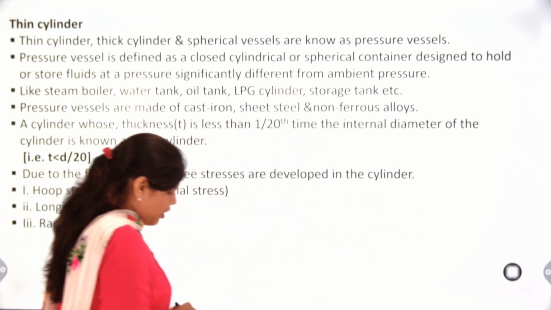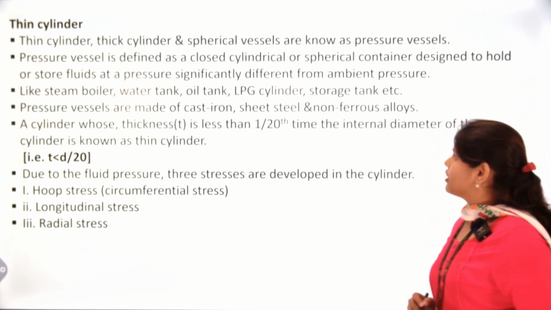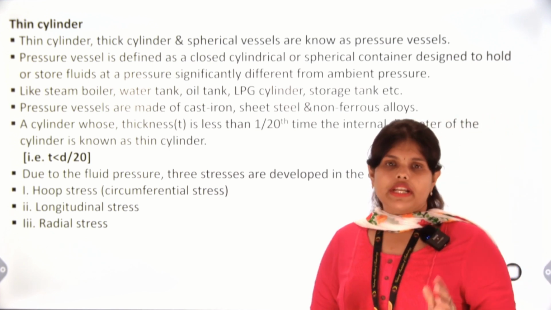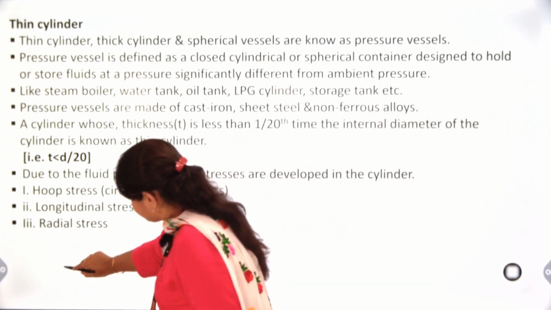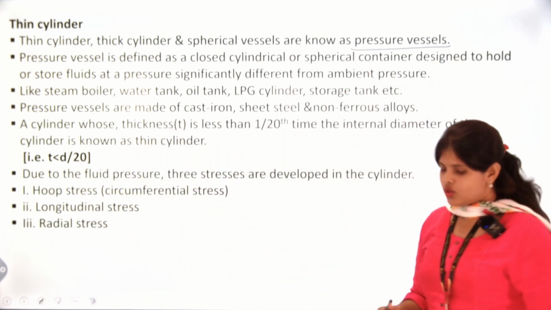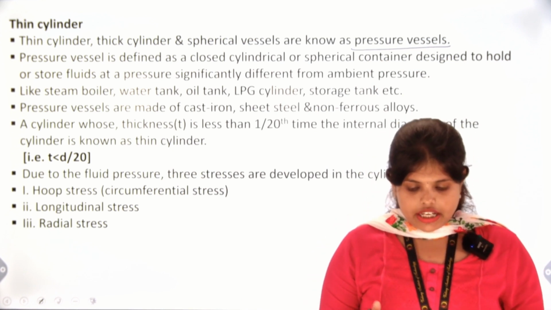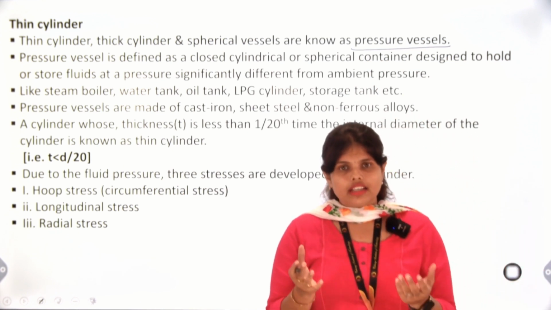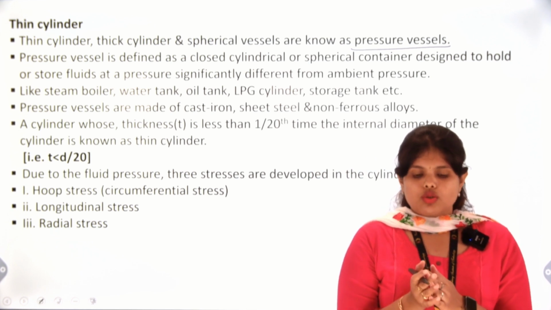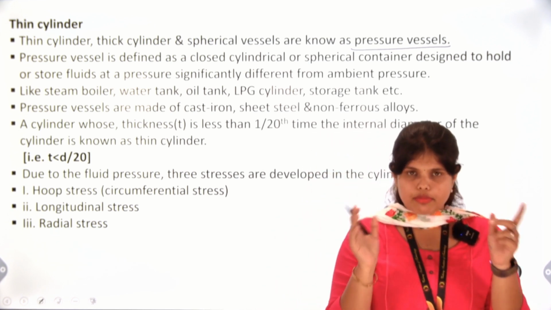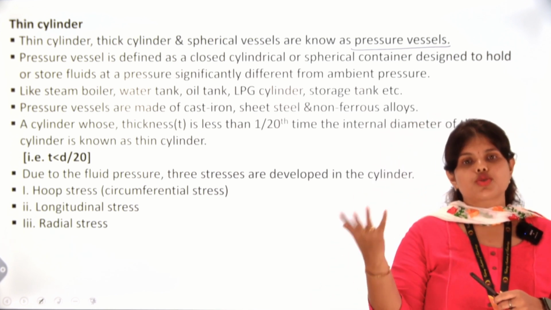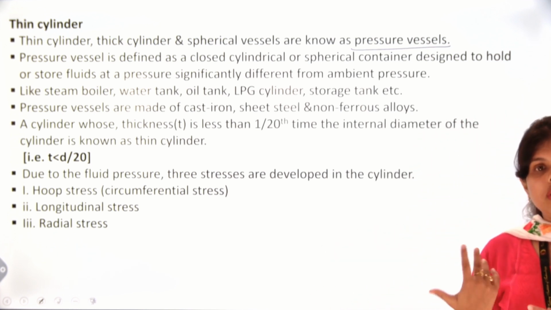Thin cylinders, thick cylinders or spherical vessels are termed as pressure vessels. What we do here is take a metallic piece and make it into a cylindrical structure, and by forming these metallic pieces into cylindrical structures, we hold or store that high pressure fluid.